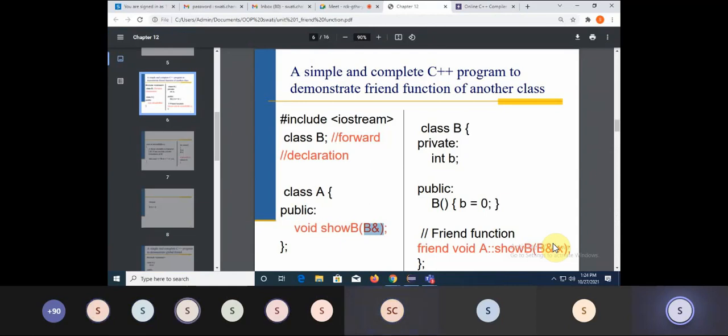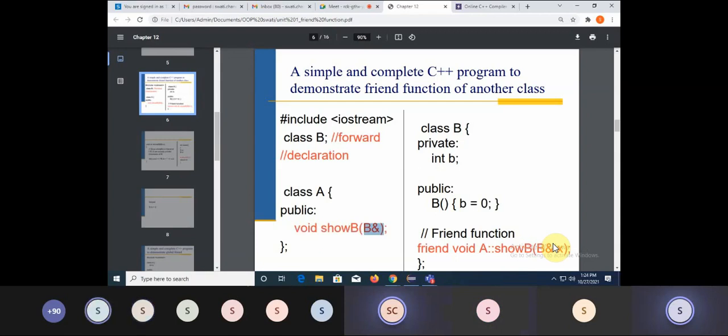Ma'am, it means the variable is a reference of type B. Reference means we are passing the location of that object and taking data from that location, instead of directly passing the name of the object. Because what is an object? It's a memory buffer, right? An object is a location.